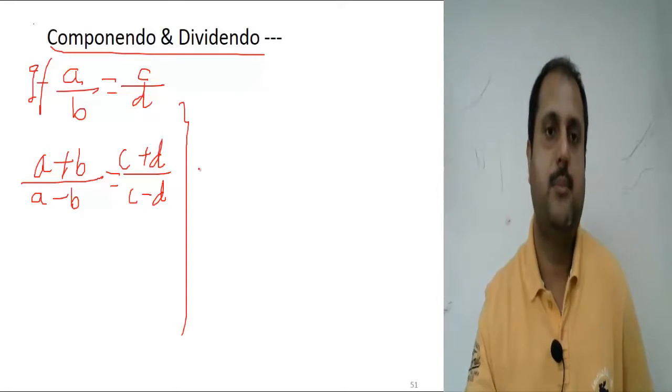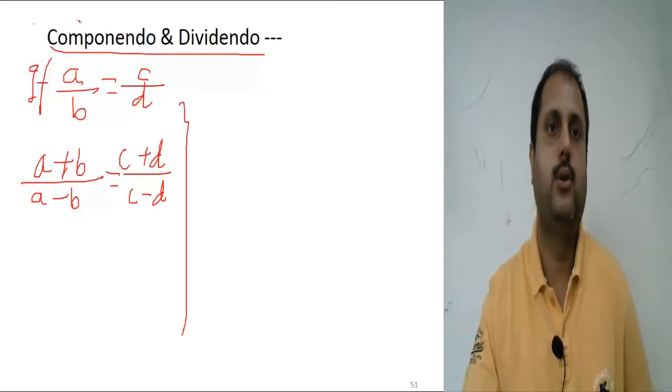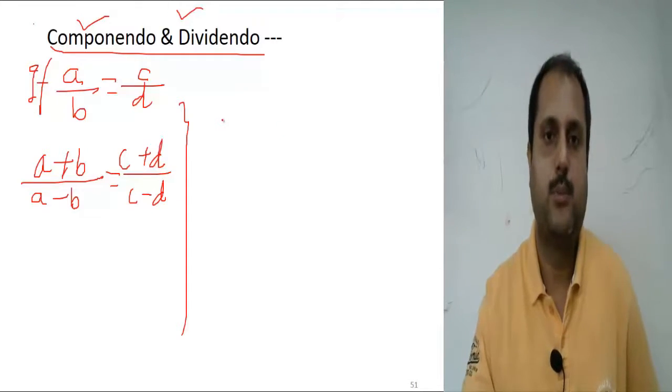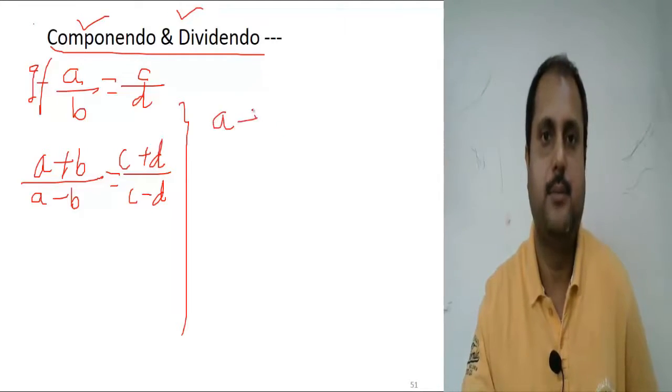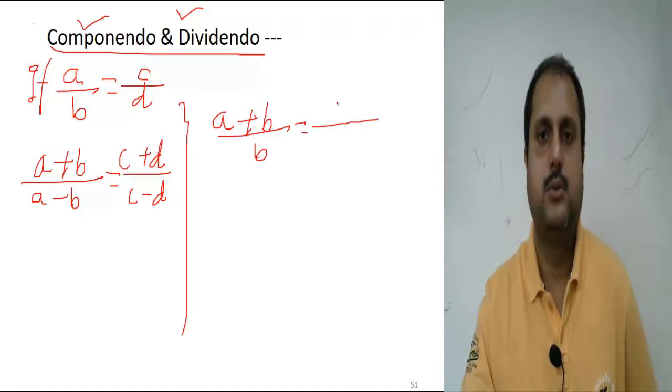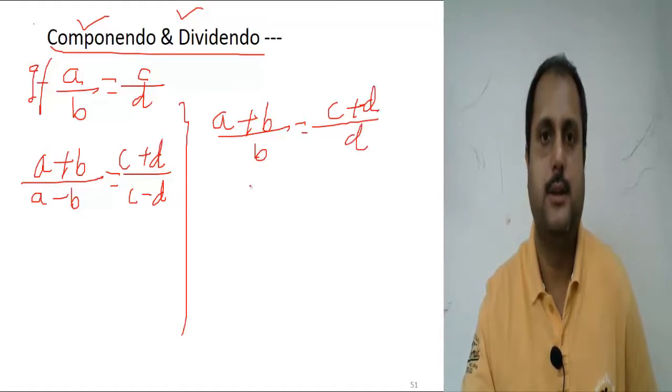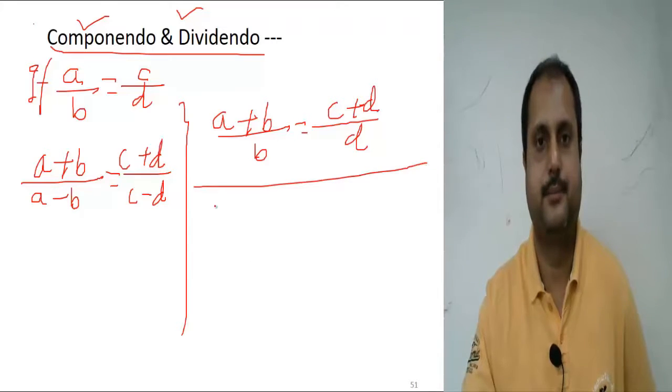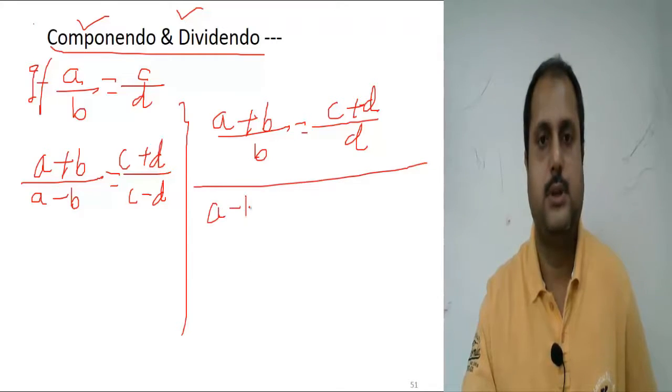How did it come? By dividing componendo and dividendo. Componendo gives a plus b by b equal to c plus d by d. Dividendo gives a minus b by b equal to c minus d by d.